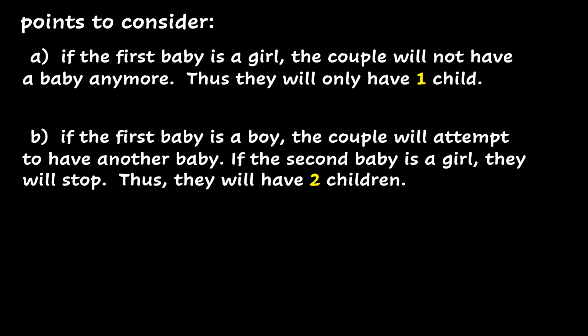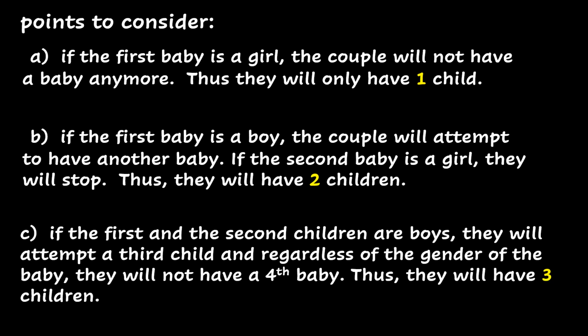If the first baby is a boy, the couple will attempt to have another baby. And if the second baby is a girl, they will stop. Thus, they will have 2 children. If the first and the second child are boys, then they will attempt to have another child, but regardless of the gender of the third child, they will not have a fourth baby. Thus, they will have a total of only 3 children. This can happen in two possible cases.